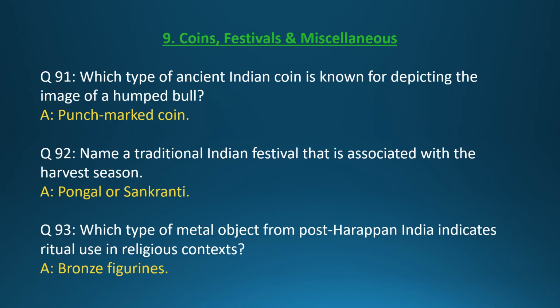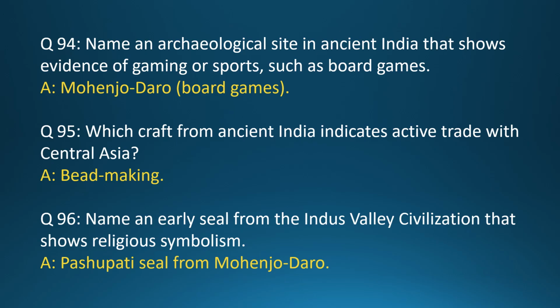Question 93. Which type of metal object from post-Harappan India indicates ritual use in religious contexts? Answer: Bronze figurines. Question 94. Name an archaeological site in ancient India that shows evidence of gaming or sports, such as board games. Answer: Mohenjo-daro, board games. Question 95. Which craft from ancient India indicates active trade with Central Asia? Answer: Bead making.